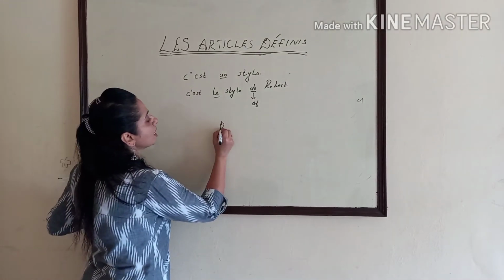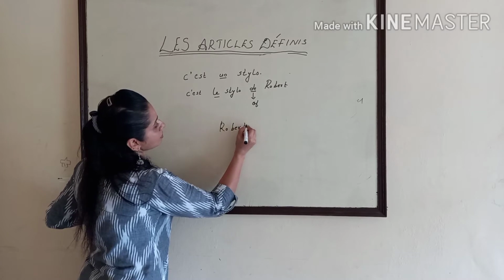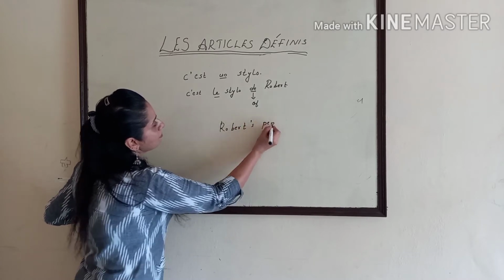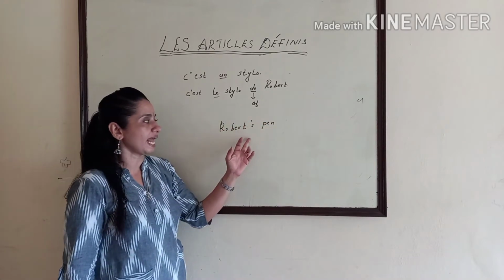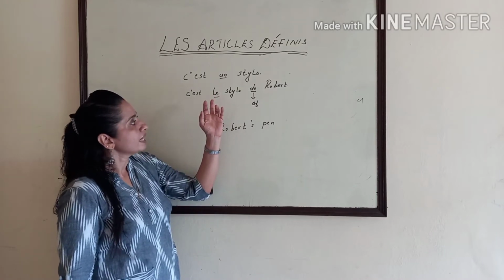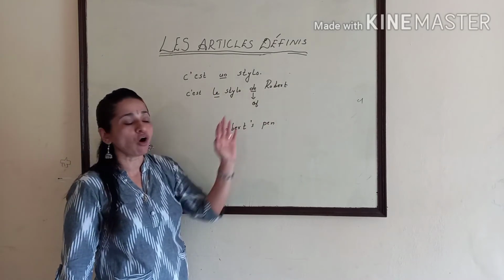We can say Robert's pen. But in French, we cannot write like this. We have to use le stylo de Robert. Of Robert.